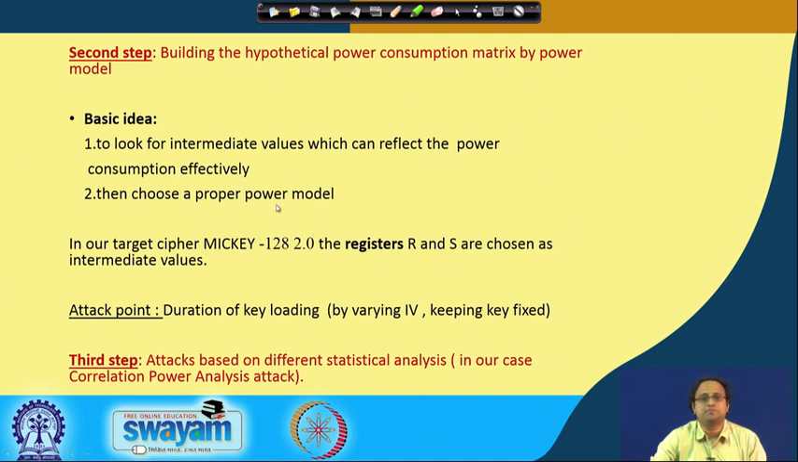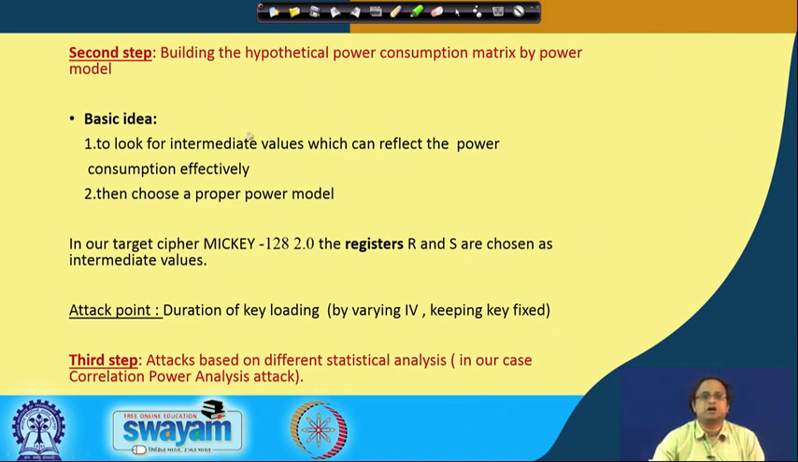As is very important in DPA, as we have seen even in the context of block ciphers, you need to make a target position. The basic idea is that you build your hypothetical power consumption matrix by a power model. This could be a Hamming weight or Hamming distance power model, and the idea is to look for intermediate values which can reflect the power consumption effectively. In our case we target the register R and the register S, find the summation of the register R content and the register S content, and take the Hamming weight of that as our power model.